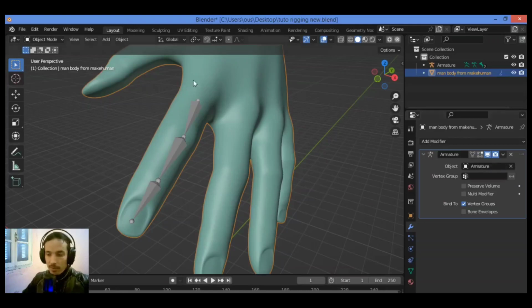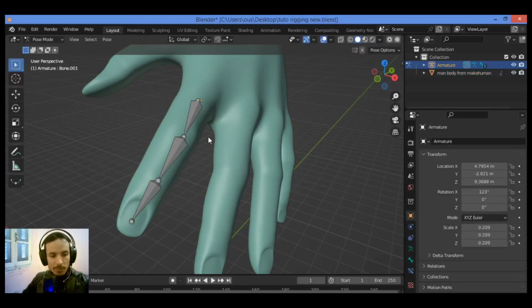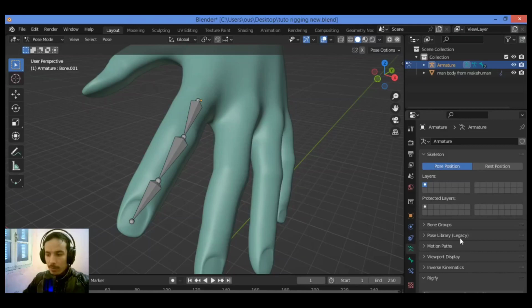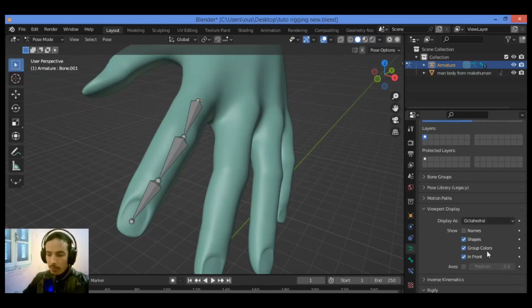Select the armature and enter pose mode. In the properties editor, go to the object data buttons, then the Viewport Display tab, and click on it to expand.